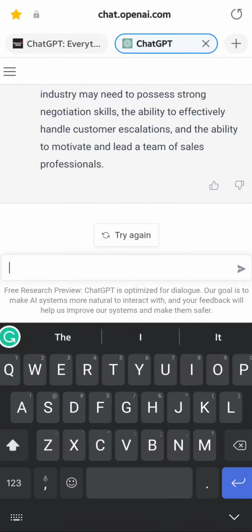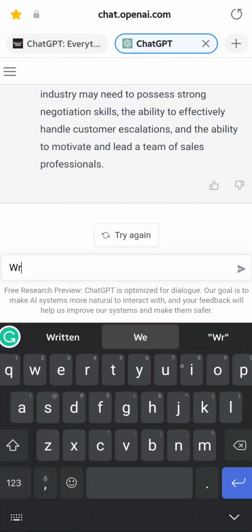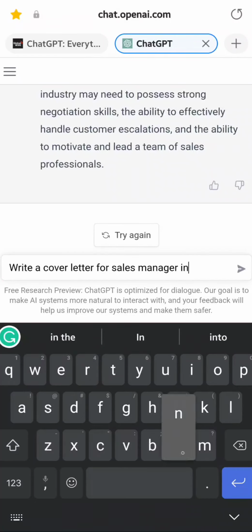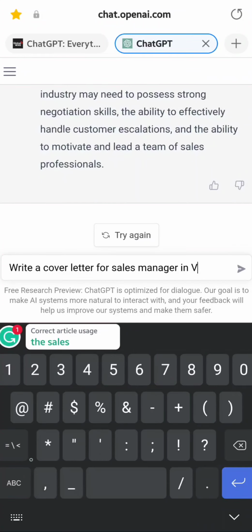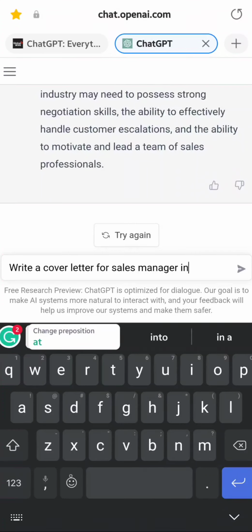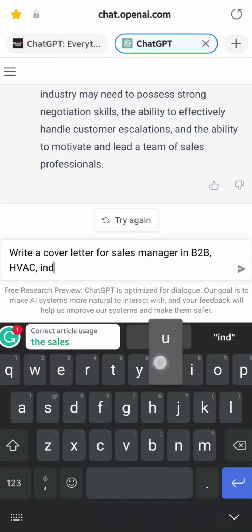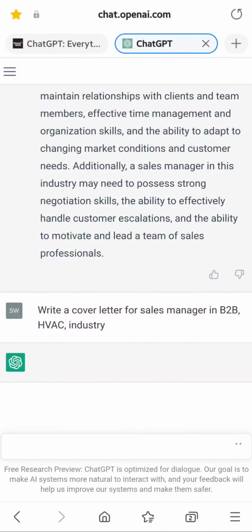So let's say what I'm going to do is write a cover letter for sales manager in B2B. Okay. So let's see, what does this say? If it gives you some kind of idea.